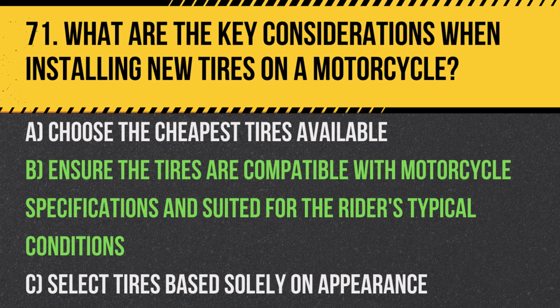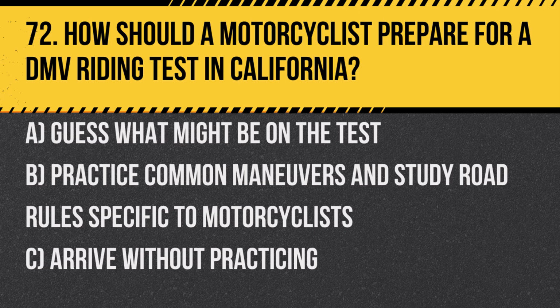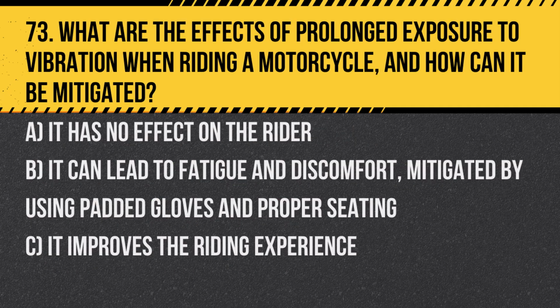safety. Question 72. How should a motorcyclist prepare for a DMV riding test in California? A. Guess what might be on the test. B. Practice common maneuvers and study road rules specific to motorcyclists. C. Arrive without practicing. Answer: B. Practice common maneuvers and study road rules specific to motorcyclists, ensuring readiness for the test and a higher chance of passing. Question 73.